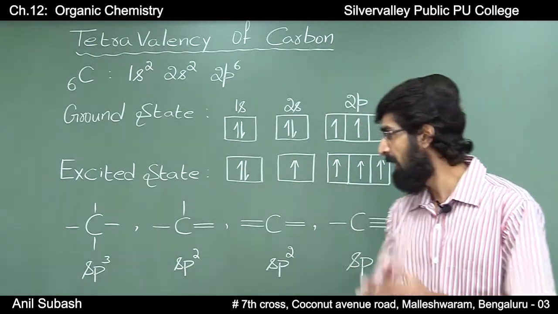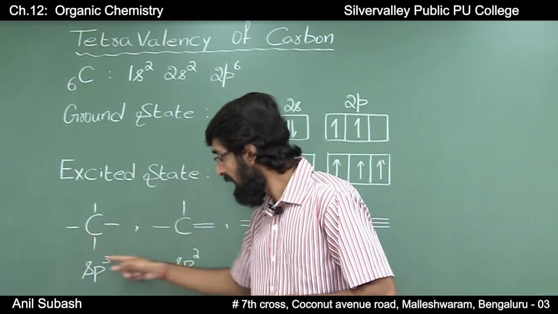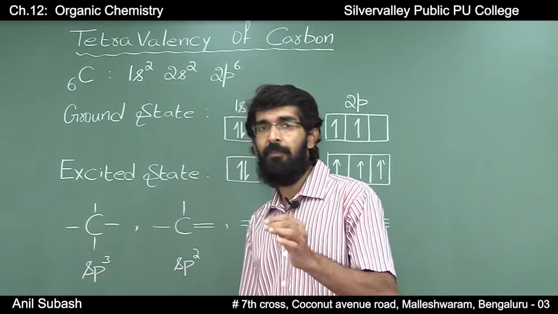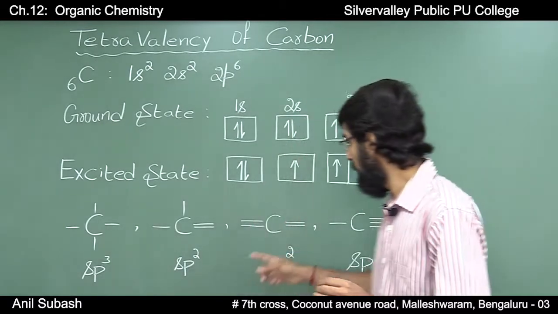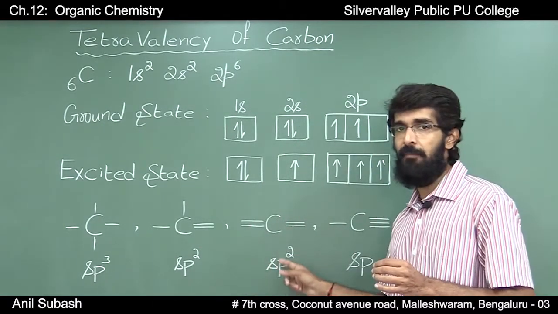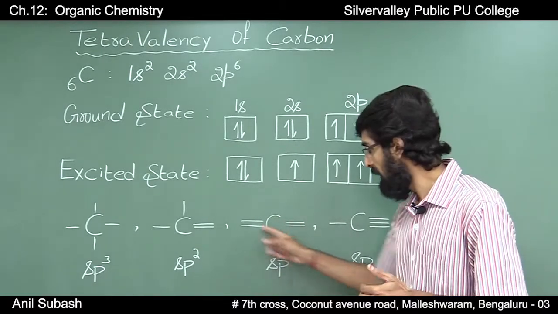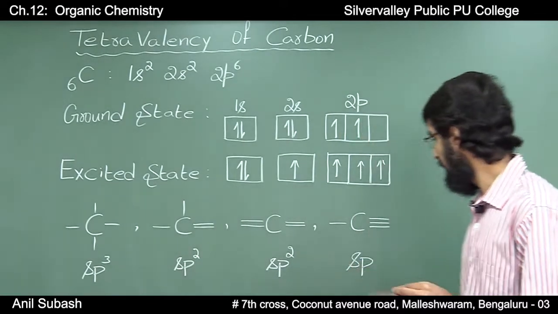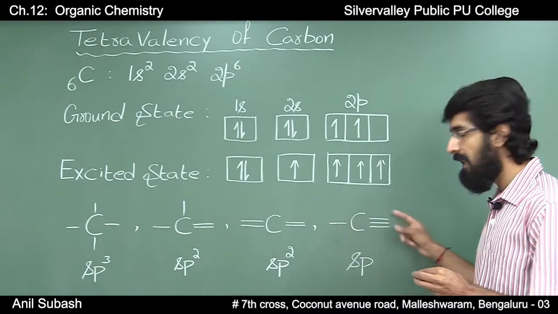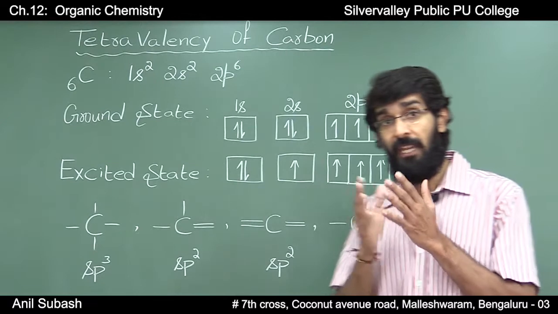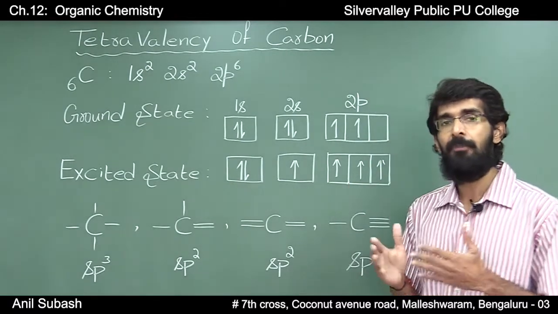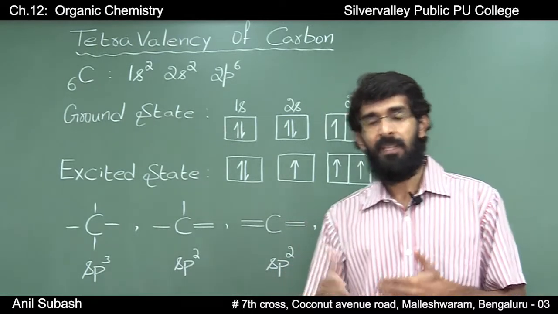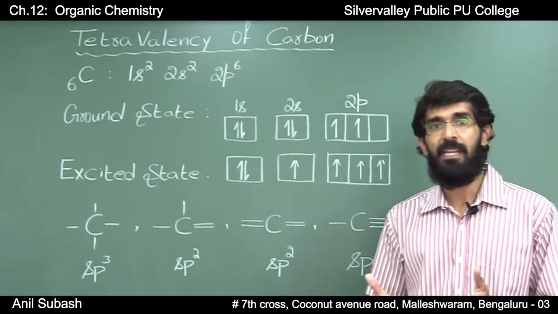And remember, in sp3 hybrid carbon, the percentage s character is 25%, whereas in sp2 hybrid carbon atoms, the percentage s character is 33.3%, whereas in the case of sp hybrid orbital, the percentage s character is 50%, and the higher the s character, the more the electronegativity.